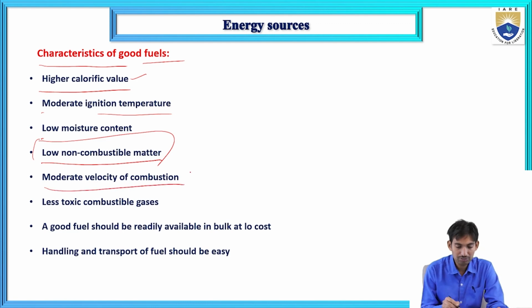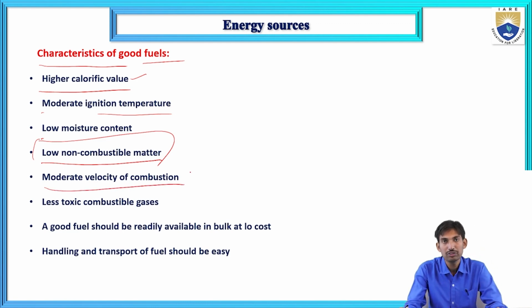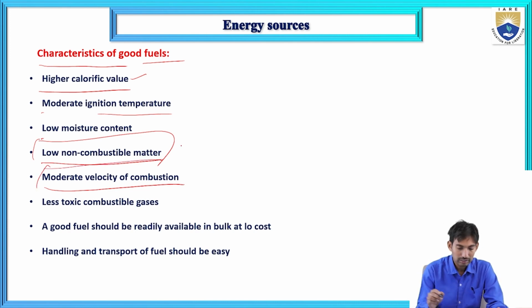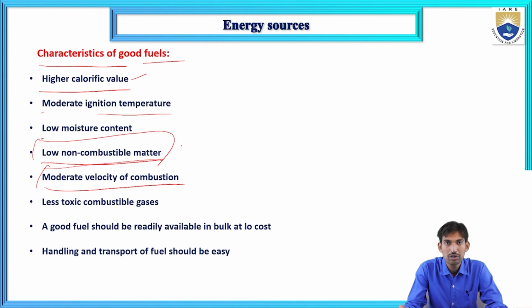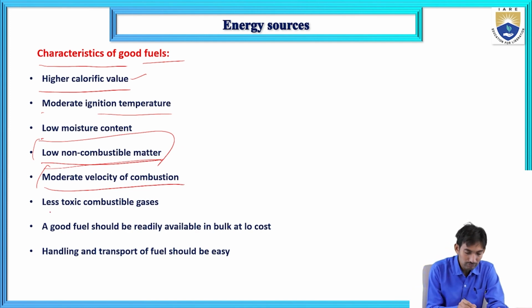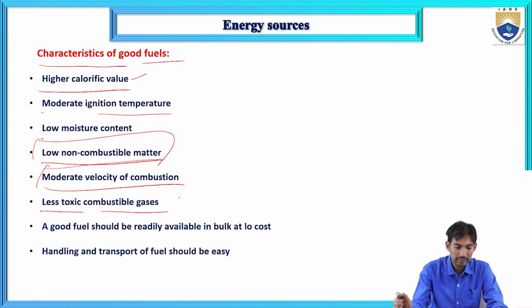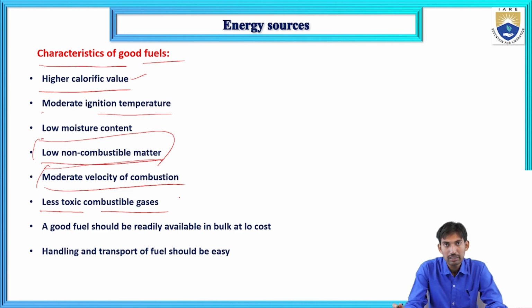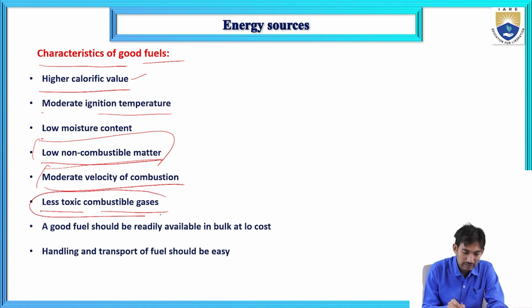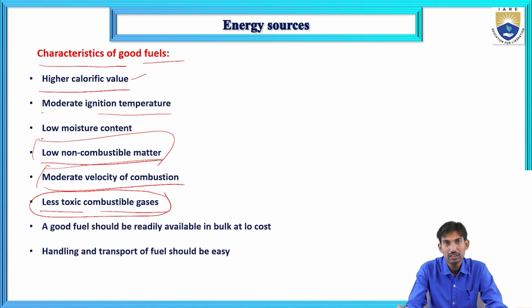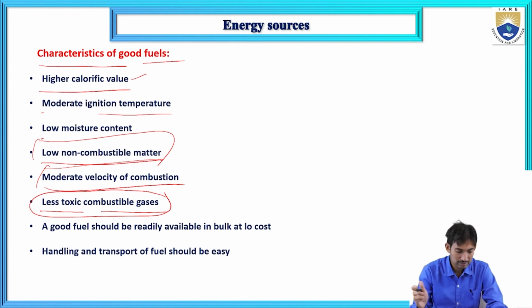The moderate velocity of combustion. The combustion rate in the fuel should be moderate. The combustion rate or velocity of combustion should be moderate in the good fuel. Less toxic combustible gases. Good fuels on combustion should produce less toxic combustible gases. The fuels which produce less toxic combustible gases are called good fuels.